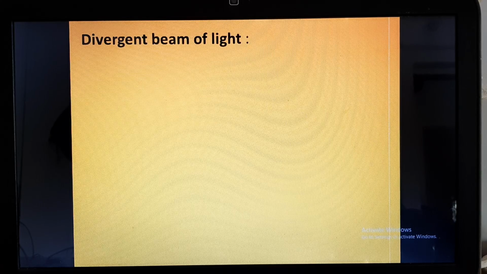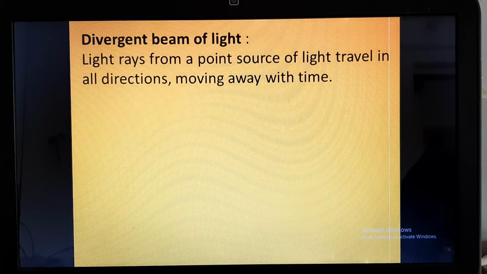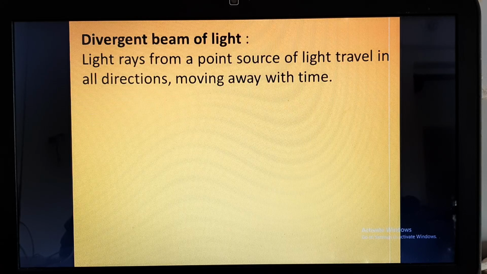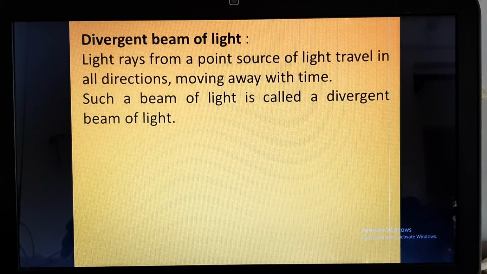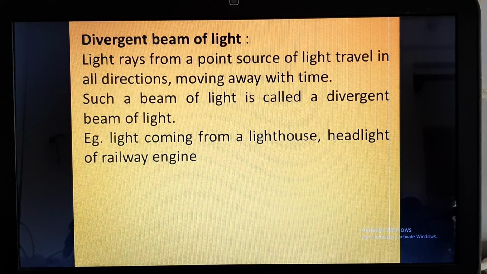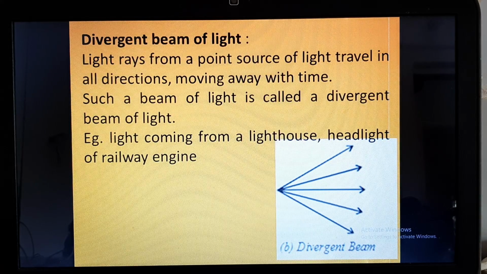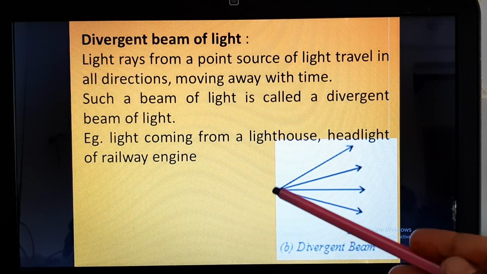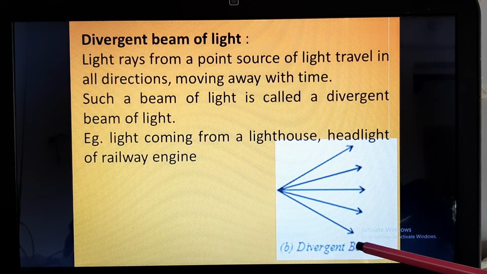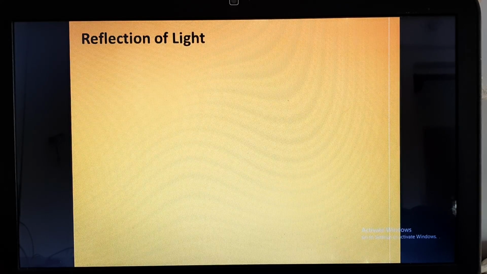Now we'll discuss the divergent beam of light. It is opposite to the convergent beam. In a convergent beam, all light rays come together, while here they go apart or move away with time. Light rays from a point source of light travel in all directions, moving away with time. Such a beam of light is called a divergent beam of light. For example, light coming from the headlight of a railway engine, from a car, or from a lighthouse is a divergent beam of light. Here this is the source of the light and the light rays are going outward, diverging, moving away from each other. So these were the beams of light: parallel beam, convergent beam, and divergent beam.